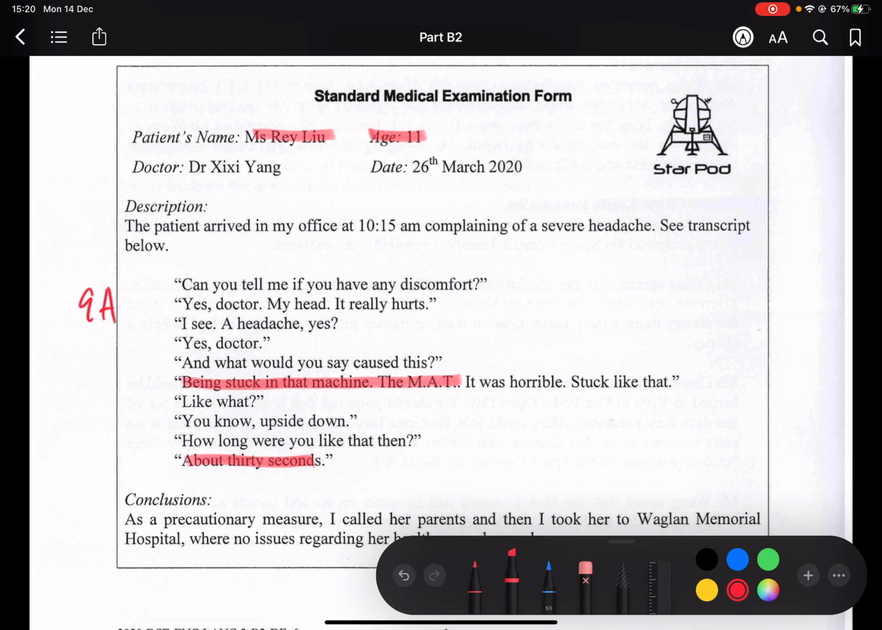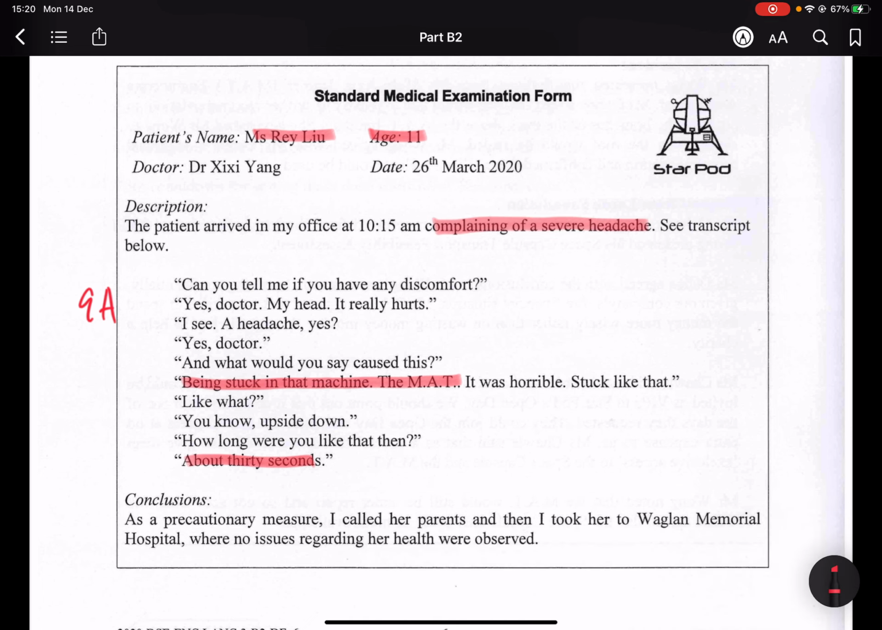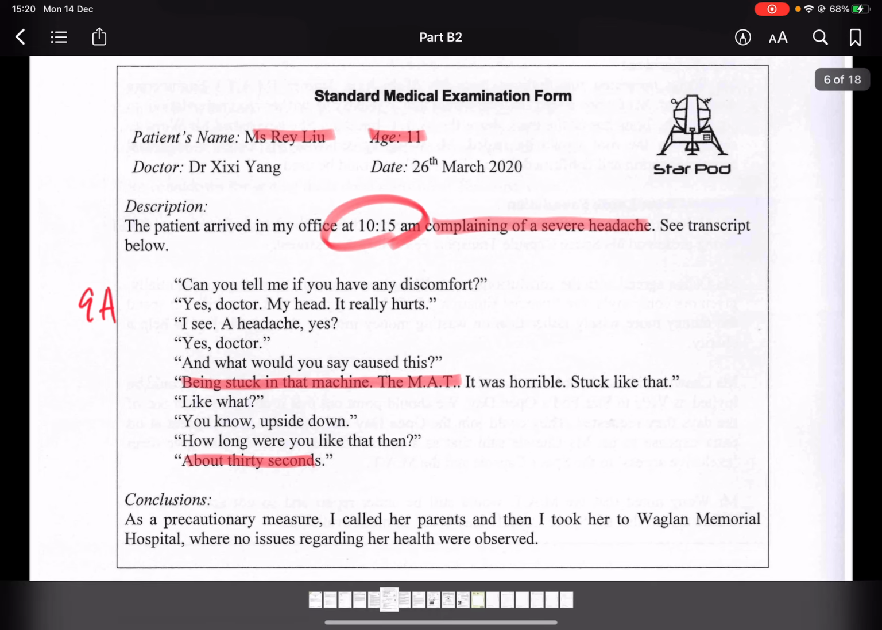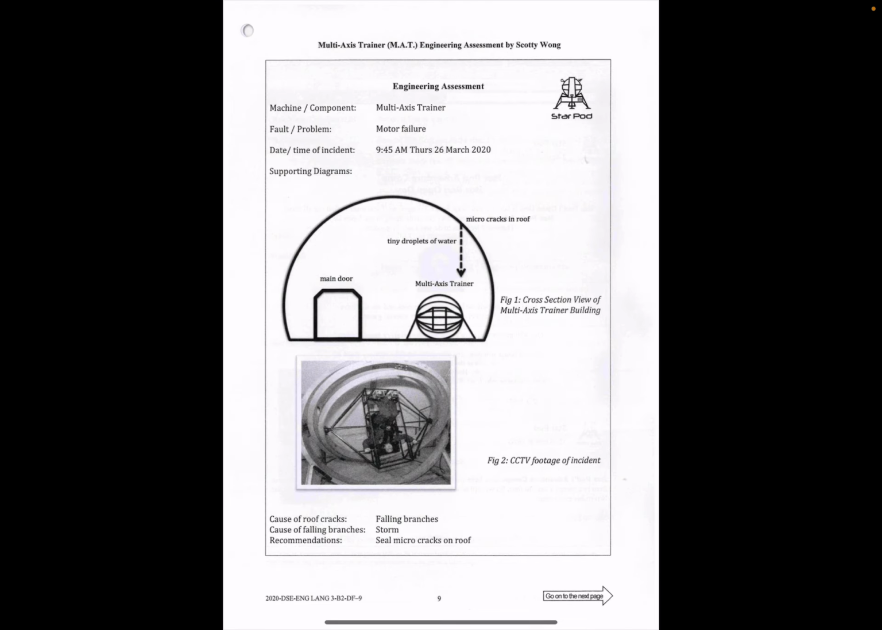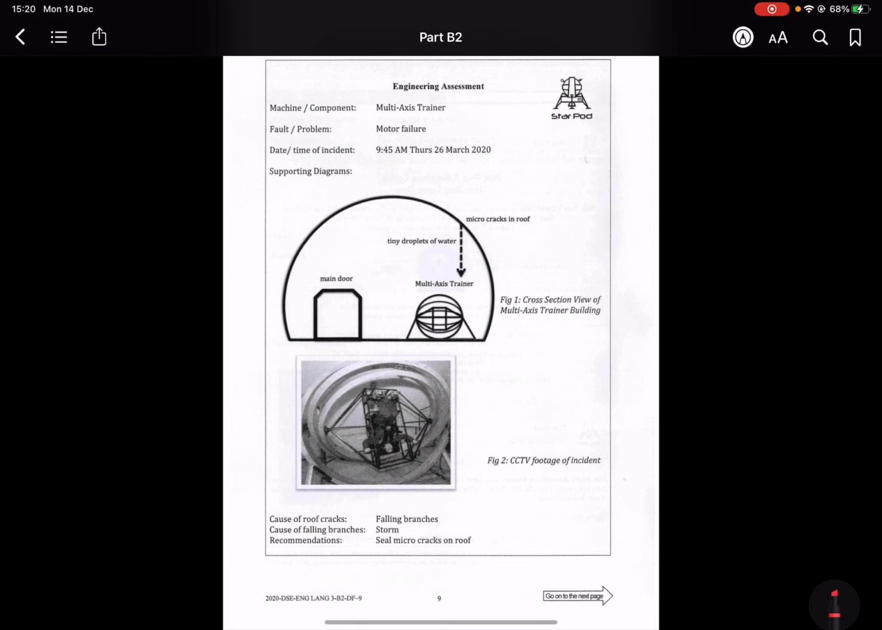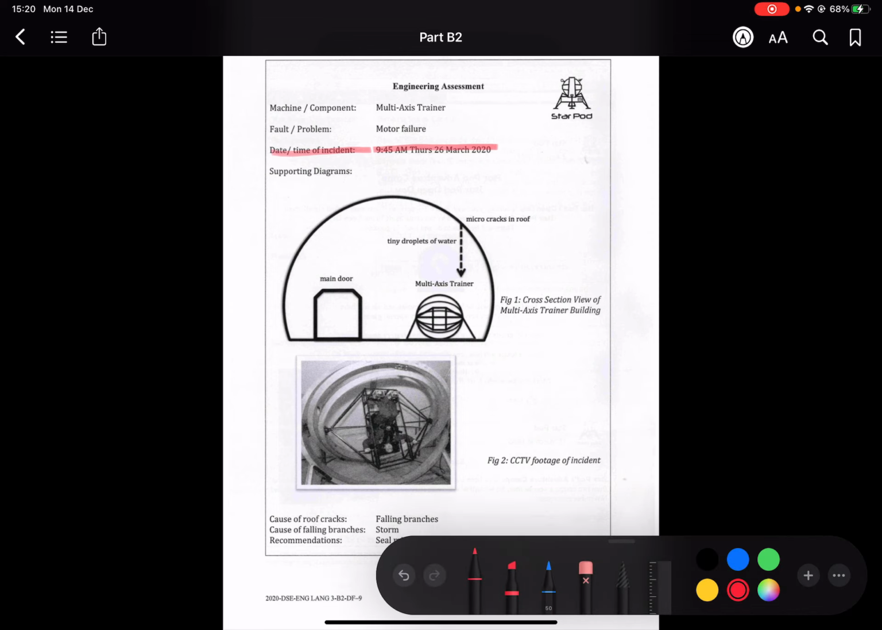Another thing is that she complained of having a severe headache. Some of you might have copied this, arrived in the doctor's office at 11:15, but this is actually not the time when the incident happened. So we need to go to some other pages to see what really happened, and that's in page 9 of the data file. We could see the date and time of the incident would be 9:45 a.m. of 26th of March 2020. This would also be useful for paragraph 9A.